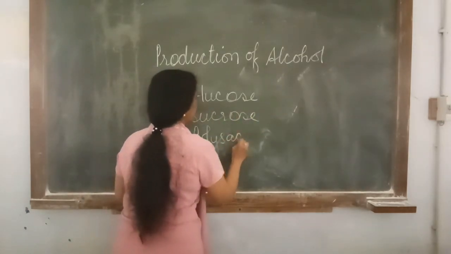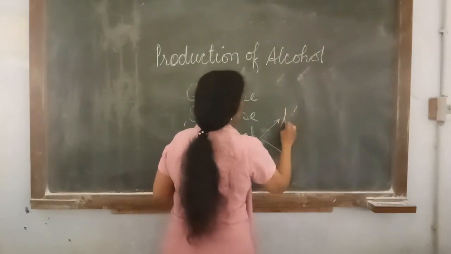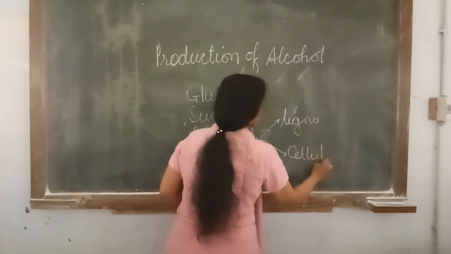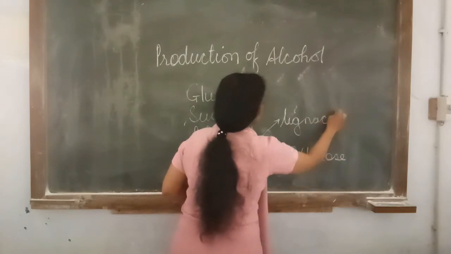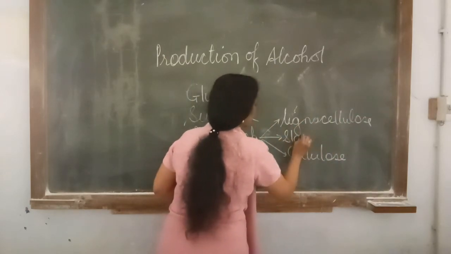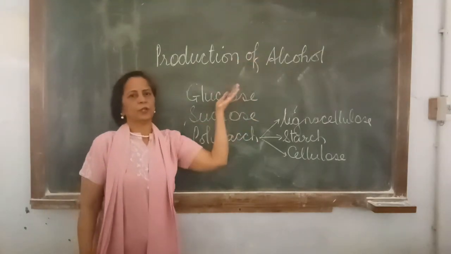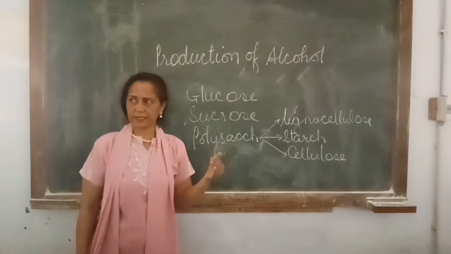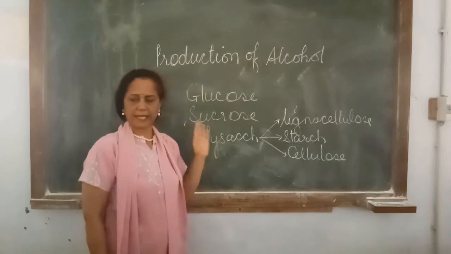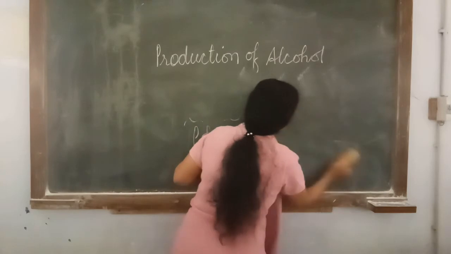For example, we can take lignocellulose or cellulose, and also we can take starch material. So either we can use sugars or we can use polysaccharides. Anything will give us the end product alcohol when we are using yeast cultures.